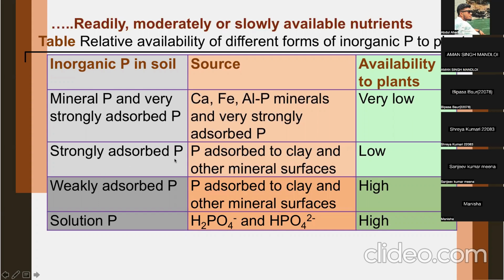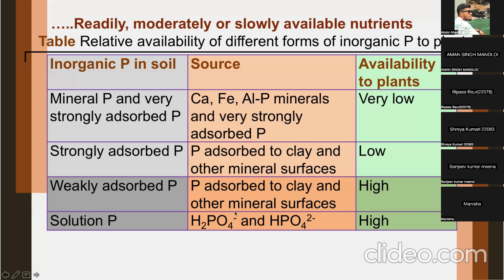Number two is strongly adsorbed P, adsorbed to clay and other mineral surfaces. So this is of low availability. Third one is weakly adsorbed P, adsorbed to clay and other mineral surfaces. So then it is your high availability. And finally, whatever solution P is there, the availability is high.